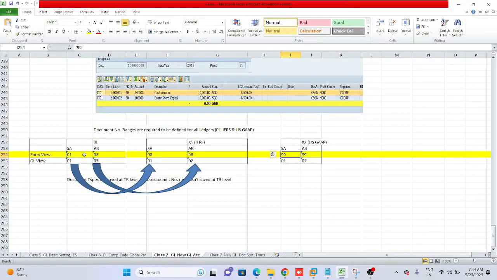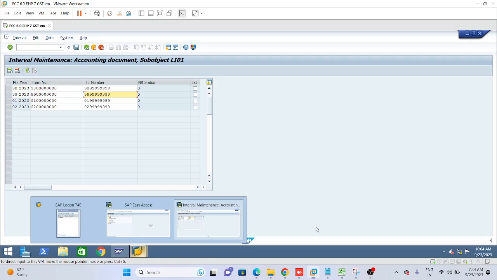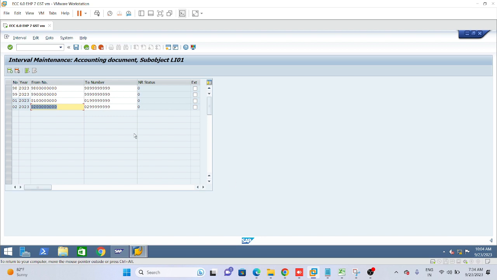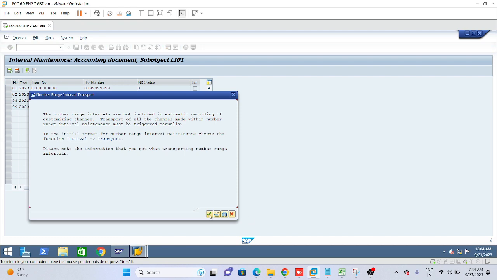01 is for leading ledger, and 02 is for this one. See, 01 and 02 is for leading ledger, right? 01 is for general document entry view, 02 is for reversal. For general document and reversal we will use the 98 only for IFRS, not an issue. And we will use 99 and 99 for US GAAP, not an issue. Okay. So now we are giving this, and we just click on save.